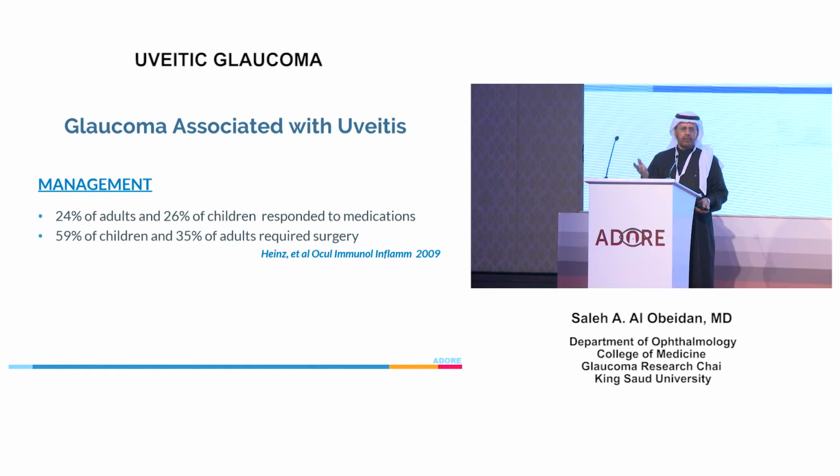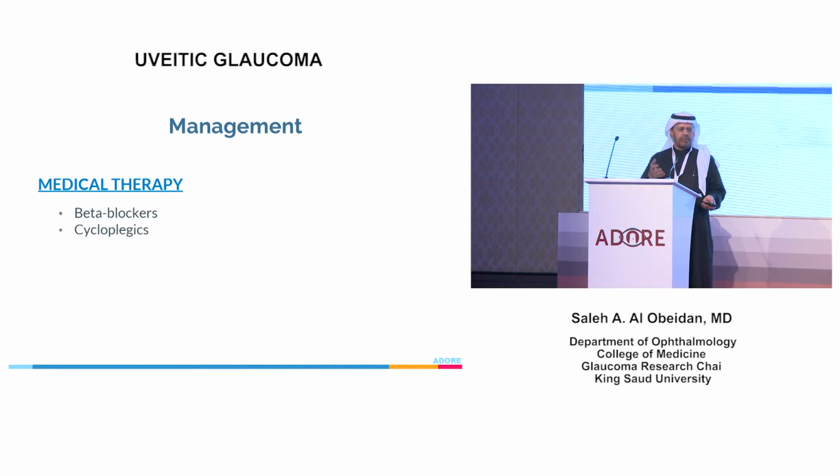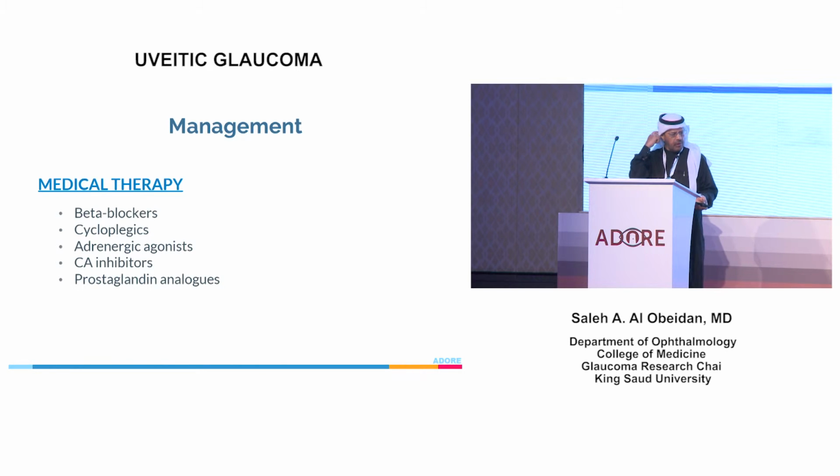Regarding management, we need to remember that the majority of patients with uveitic glaucoma will ultimately need surgical intervention. So we need to keep in mind that 50% of our patients need intervention. Medical therapy, of course, includes beta blockers, cycloplegics, not less than atropine, adrenergic agonists, carbonic anhydrase inhibitors, whether systemic or topical, and prostaglandin analogs if the inflammation is controlled. What we need to avoid is miotics, and you know why we should avoid these.